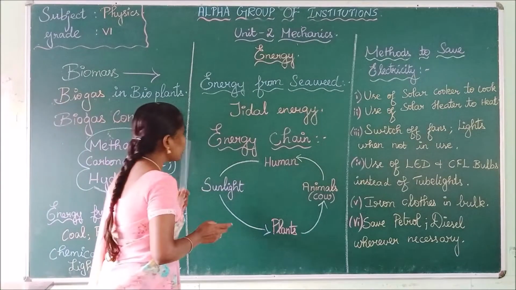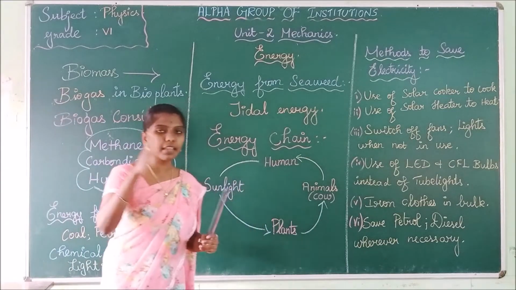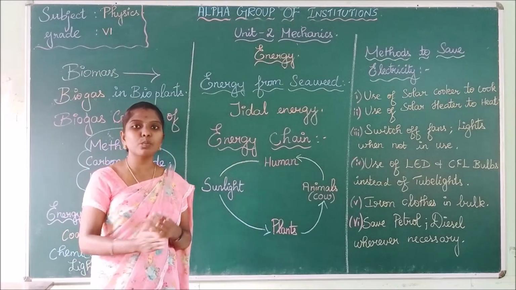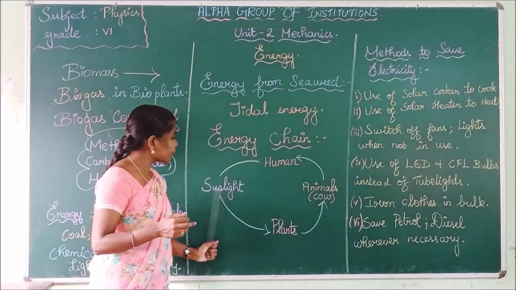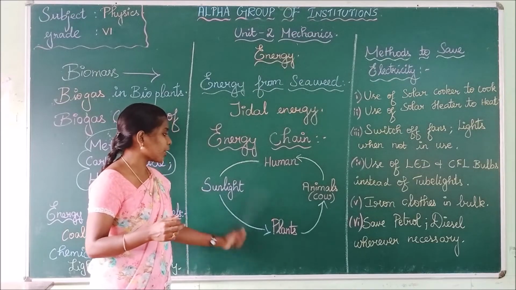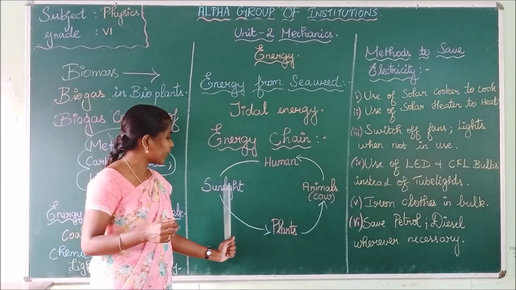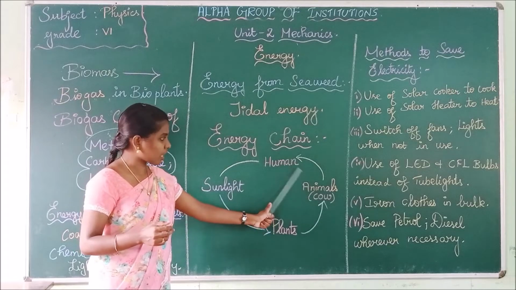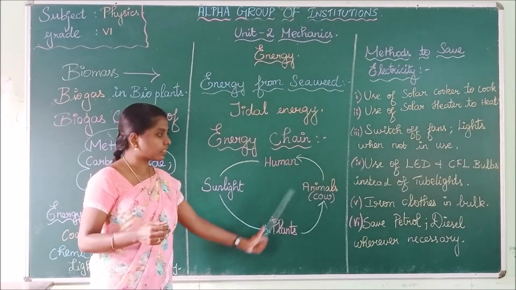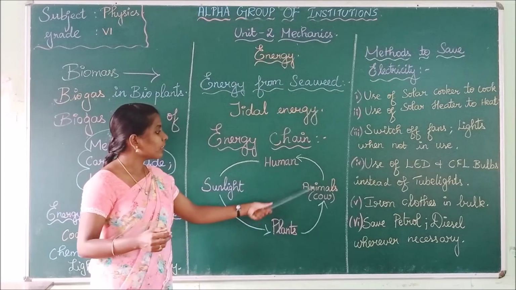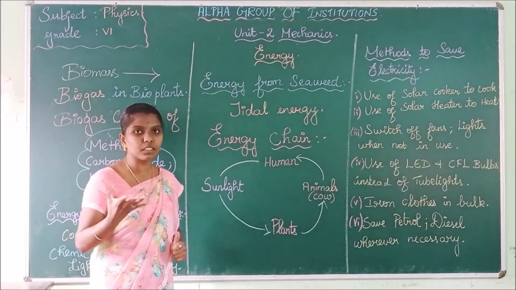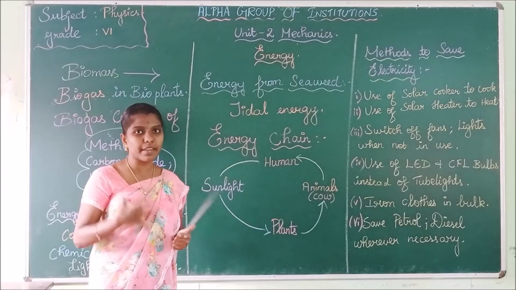Next we are going to see the energy chain. The chain is a cycle which converts one form of energy to another form. Plants require sunlight, right? So sunlight to plants. Some animals eat these plants, for example, a cow. Then from the cow we get milk, and that milk gives us energy.